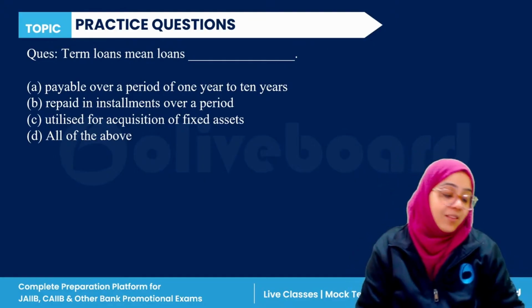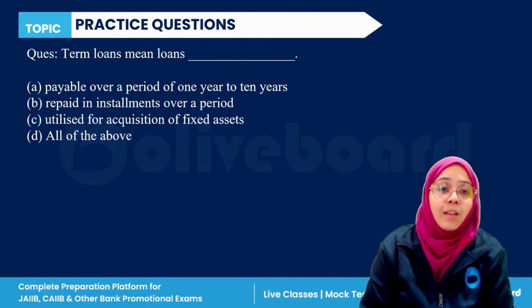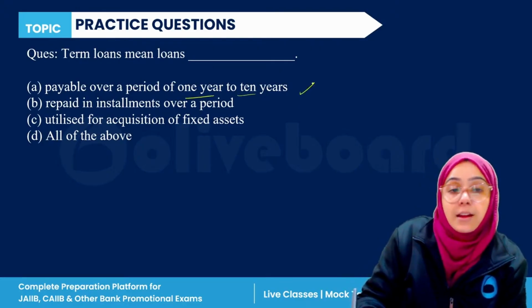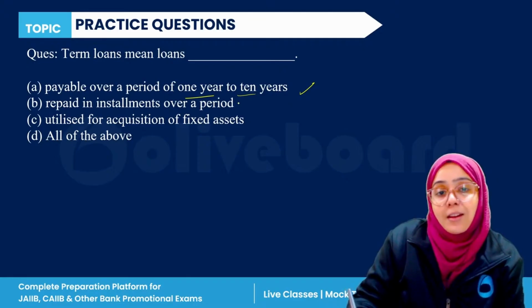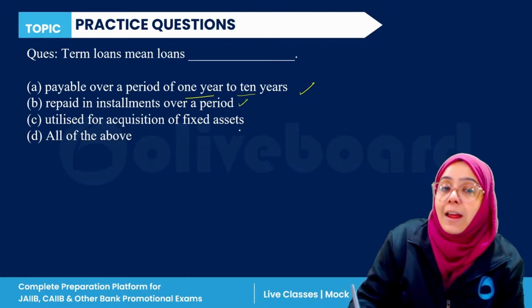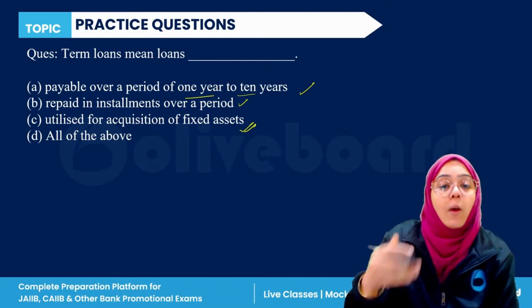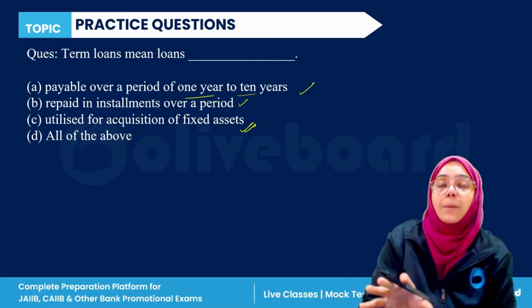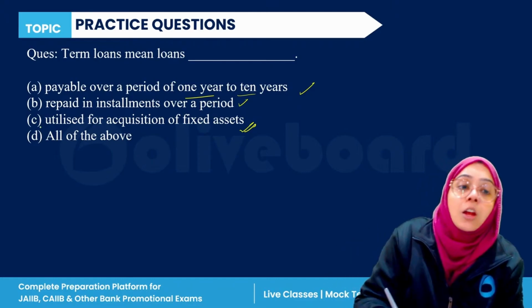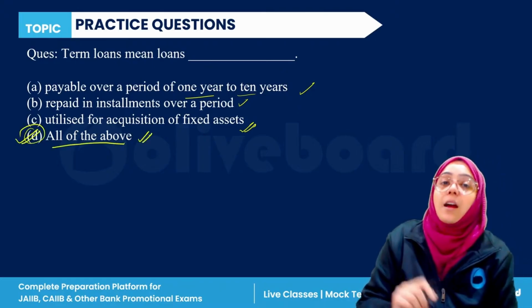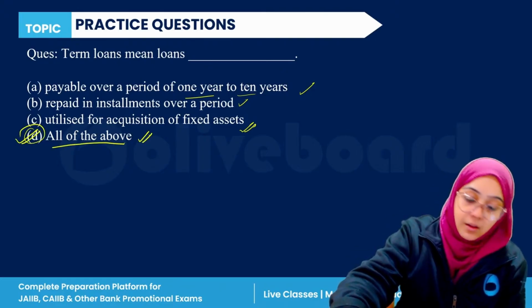First of all, it is payable over a period of 1 to 10 years, correct? It is repaid in installments, true. It is utilized for acquiring the fixed asset, correct? So term loan is used for acquiring the fixed asset, whereas working capital is for day-to-day transaction. So all of the above means D is the correct answer.